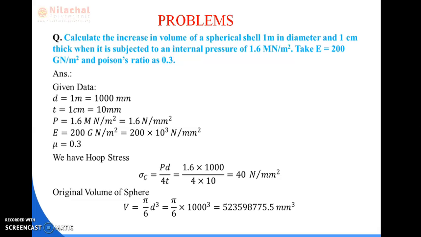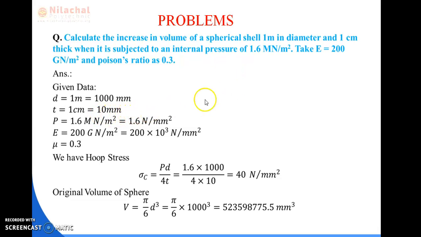From the above question, we have to find out the increase in volume, means we have to find out delta V. The diameter is 1 meter. D is equal to 1 meter. In mm it is 1000 mm. 1 centimeter thick means t is equal to 1 centimeter, that is 10 mm.